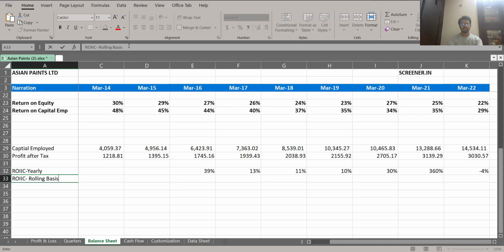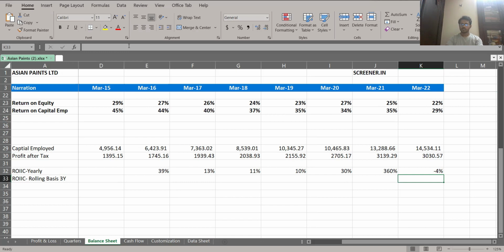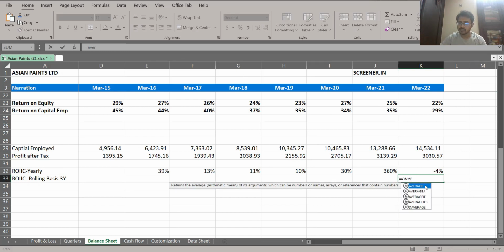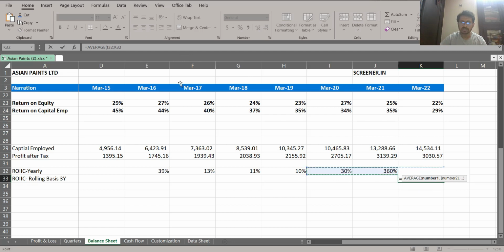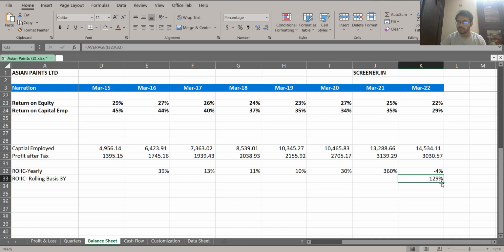Let's say you want to do it on a rolling basis for 3 years. What you can do is take the average and check on the rolling basis. So I have taken 3 years, and from there, you can see this number. This is how it looks.